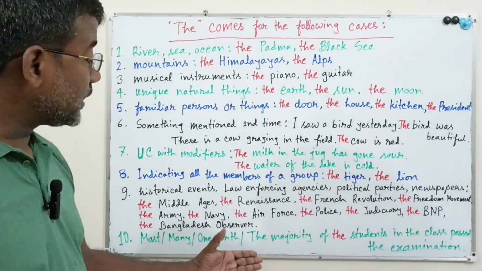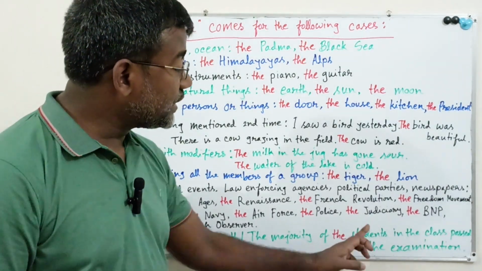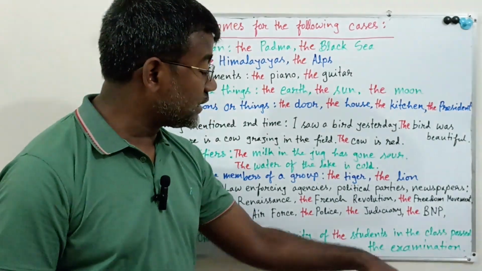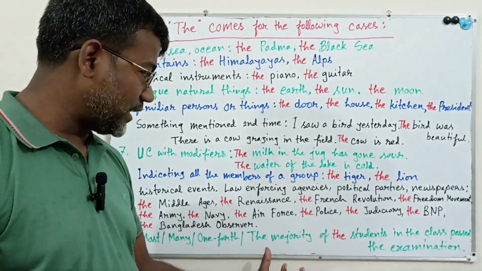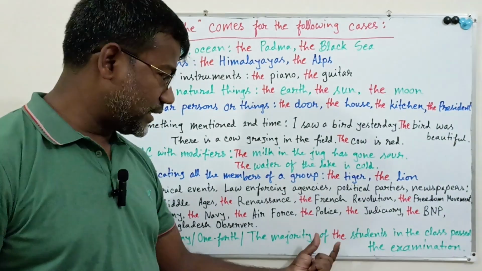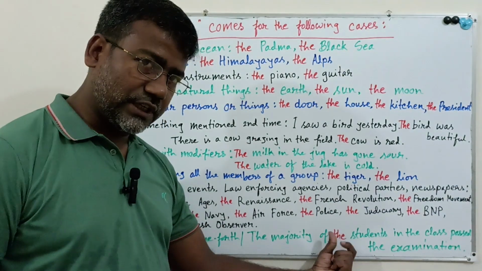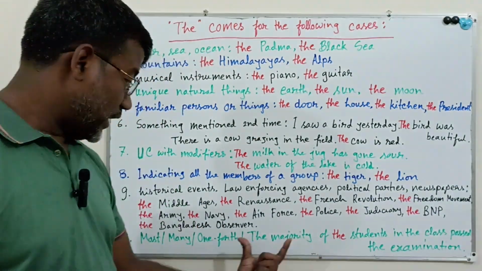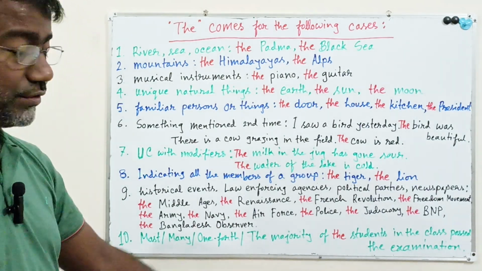So I think you understand the things. Let's read the sentence again. The majority of the students in the class passed the examination. When you use this type of sentence, be careful with using "the" before the nouns, where the "of" phrase comes after the quantity or numbers.